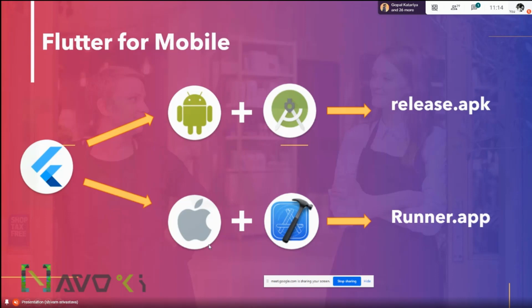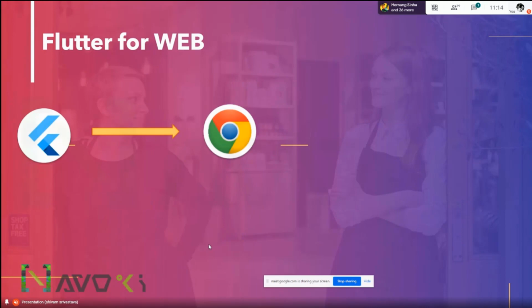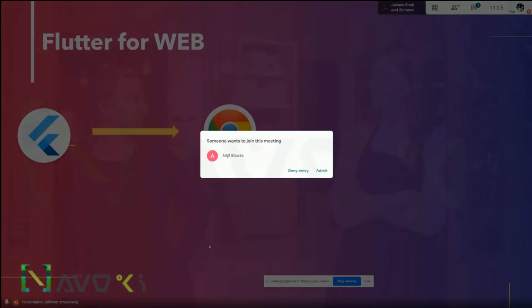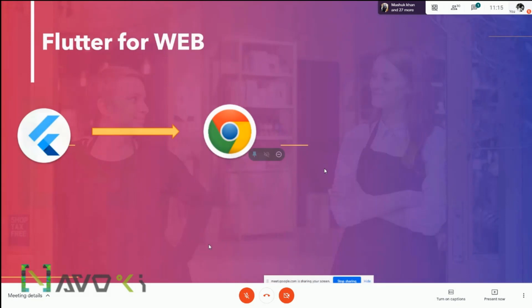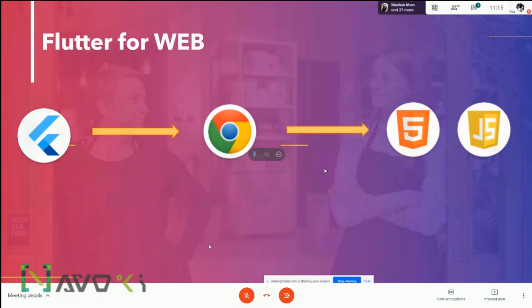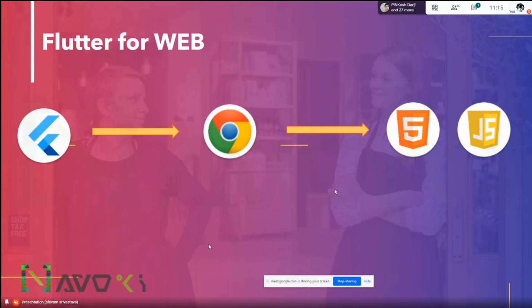We will create a project, but let's first discuss how things work on all three platforms. In the web part also, you can use Flutter to make client applications on the browser. Flutter is for the UI purpose. When you publish it on the web, it is built in HTML and JS format. So everything Flutter is doing for you.